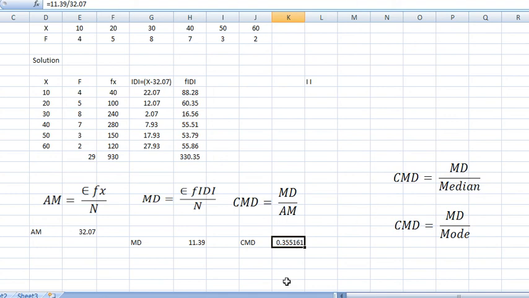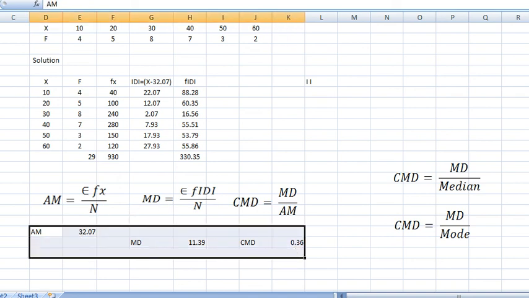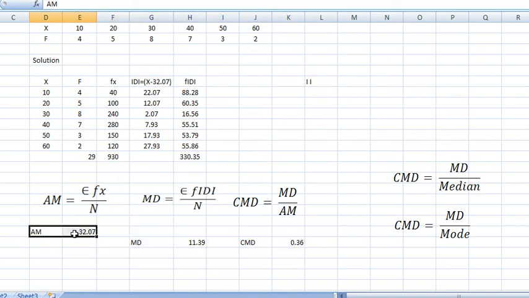So you need to use this one. So this was the answer. This was the solution of mean deviation and coefficient of mean deviation based on the mean.